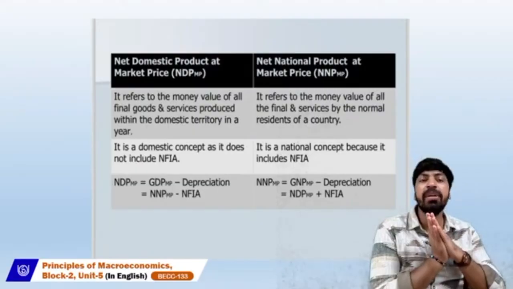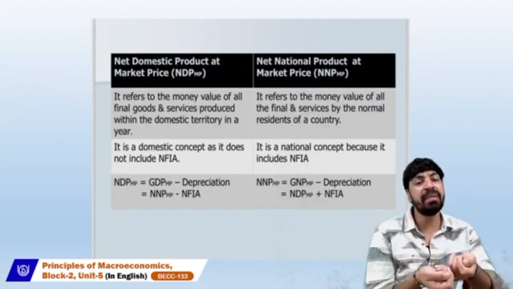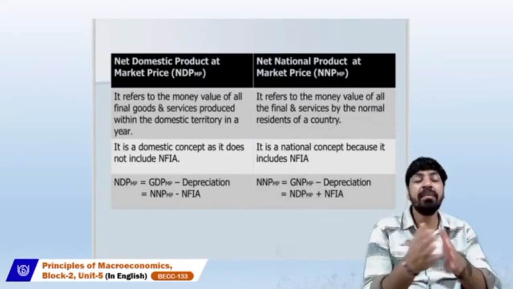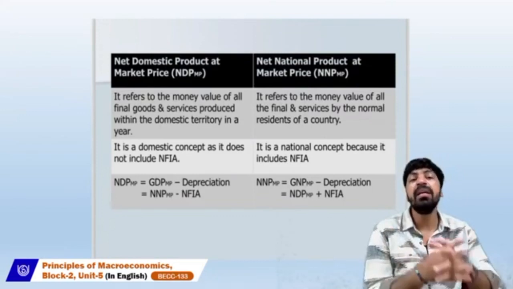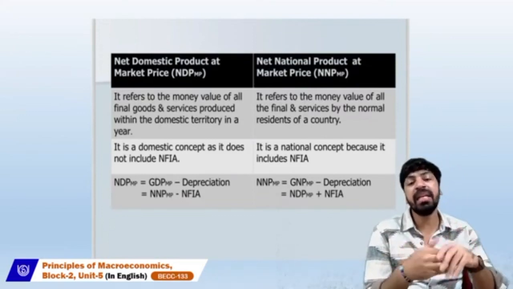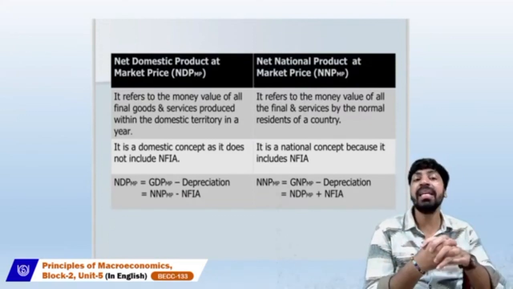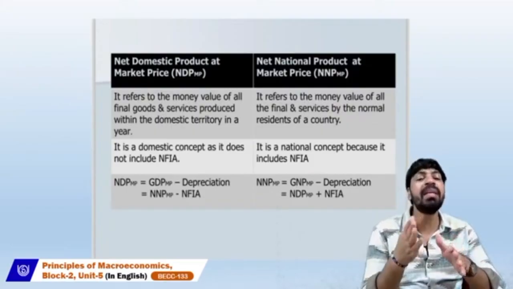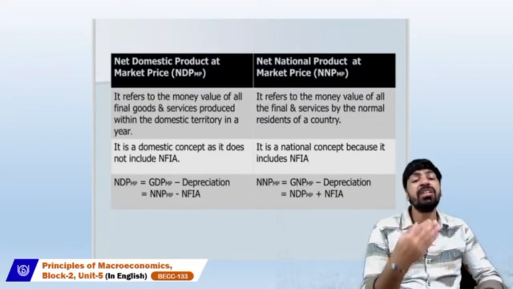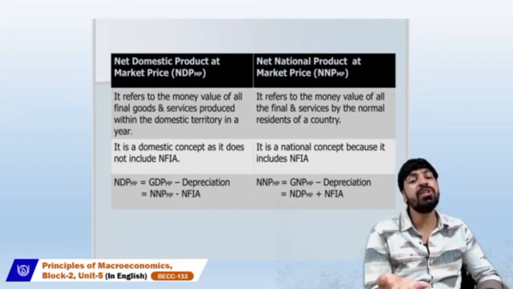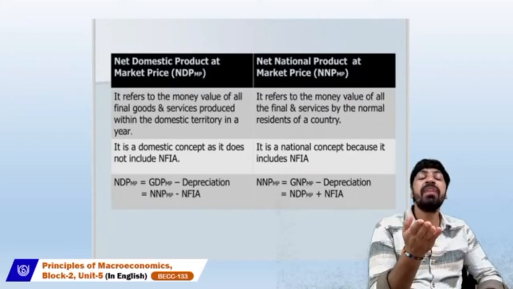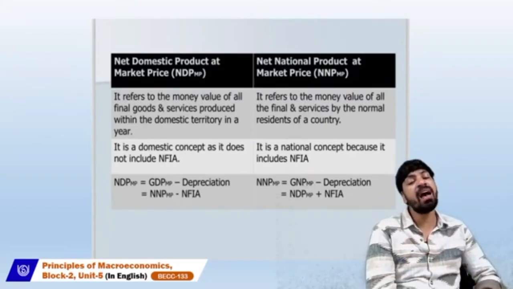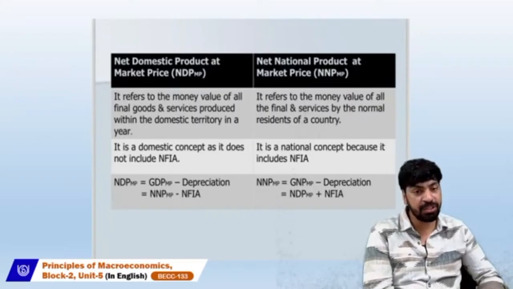So when we talk about NDP MP, we need GDP MP, but we need some other element to deduct or add to estimate the NDP MP. When we calculate NDP MP, we consider GDP MP, and we need to deduct depreciation because we are going from gross to net. If we go from gross to net, we have to deduct depreciation.